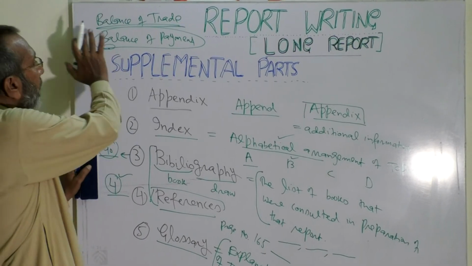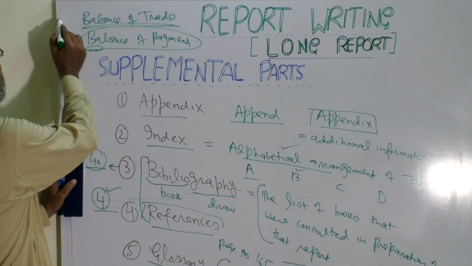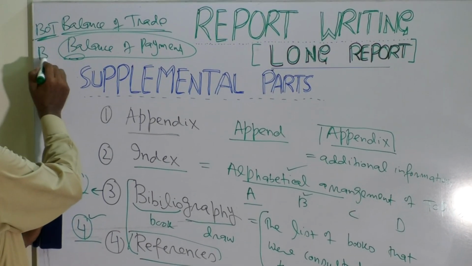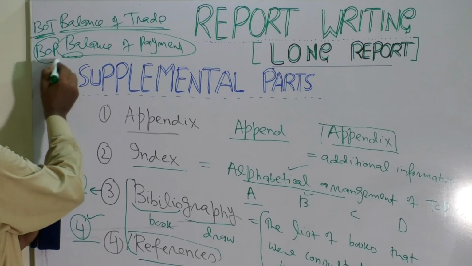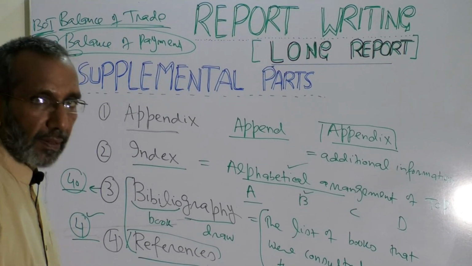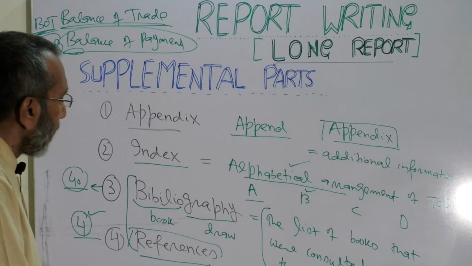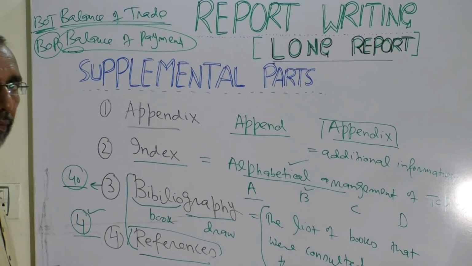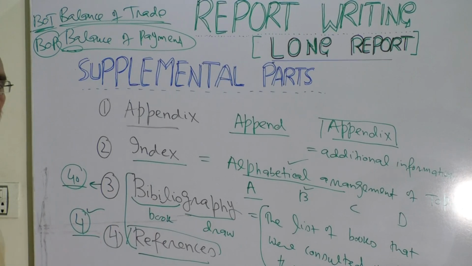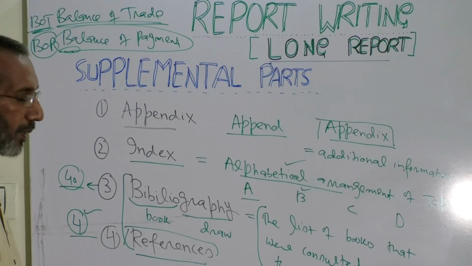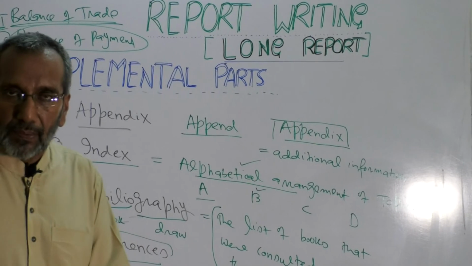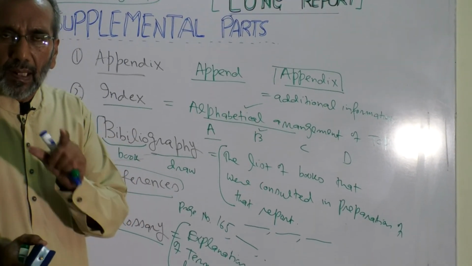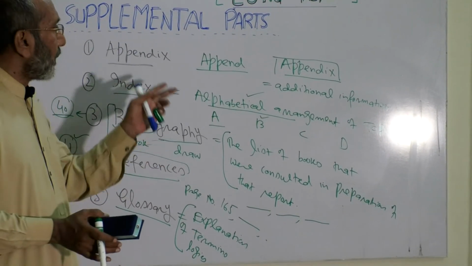Or sometimes instead of writing the whole thing, they just write BOT or BOP, balance of payment, and go on repeating it. If you are not clear about that, the glossary helps you understand. Sometimes just one terminology might cause confusion, because in different fields, terminologies have different interpretations. So a glossary explains all that stuff. Abbreviations and terminologies are explained just to make things clear. So this is the story.